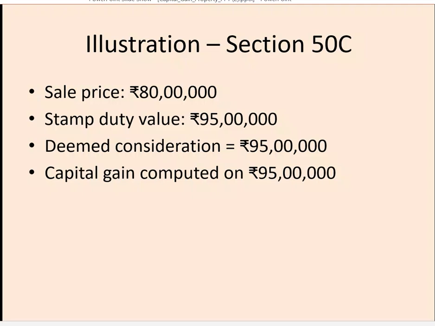Let us take an example for this. If the sale price is 80 lakhs and stamp duty value is 95 lakhs, deemed consideration will be 95 lakhs and capital gain will be computed taking 95 lakhs as the sale consideration.